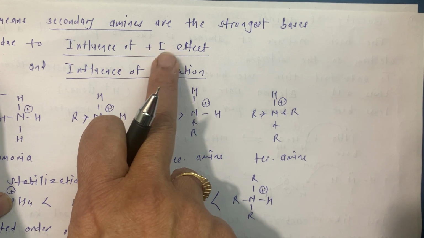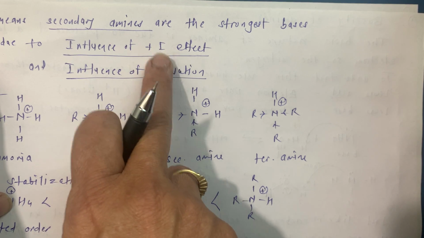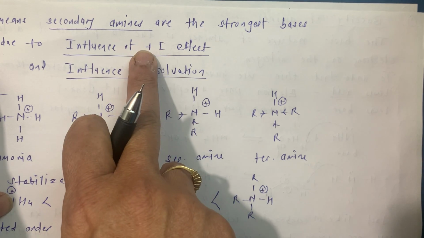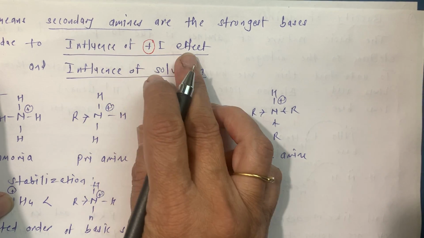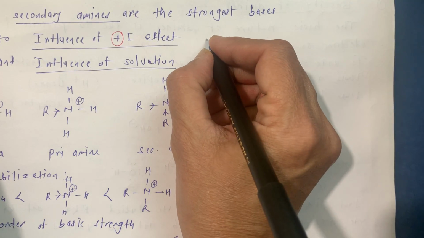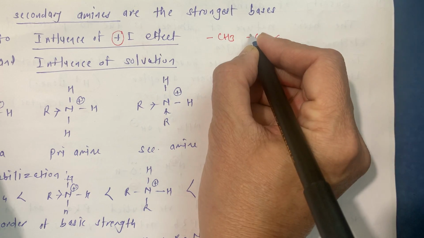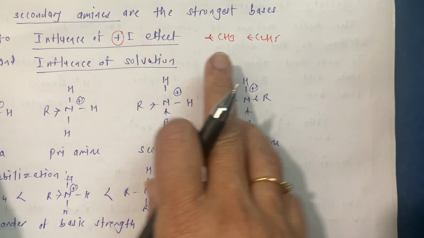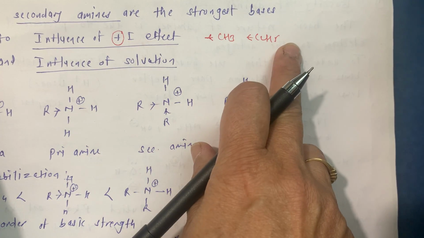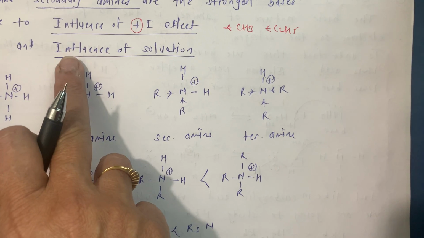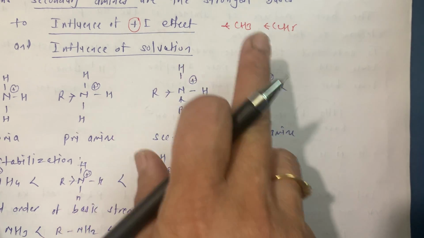Plus I inductive effect means the compound or that group is going to donate electrons, so they are going to acquire positive charge. So that is known as plus I effect. We studied in 11th standard, CH3 or C2H5 are going to donate the electrons, and so they have plus inductive effect. And one more factor we are going to study, that is the influence of solvation. We will see one by one.